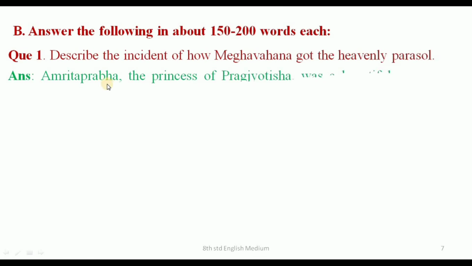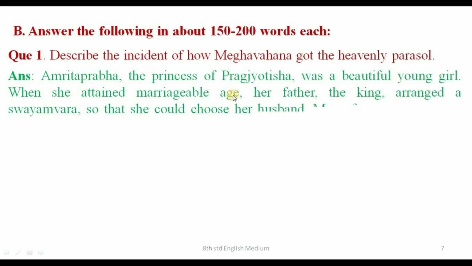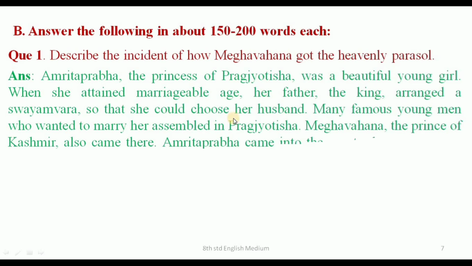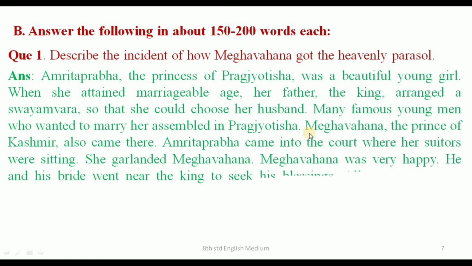Answer. Amrita Prabha, the princess of Pragjyotisha, was a beautiful young girl. When she attained marriageable age, her father, the king, arranged a Swayamvara so that she could choose her husband. Many famous young men who wanted to marry her assembled in Pragjyotisha.